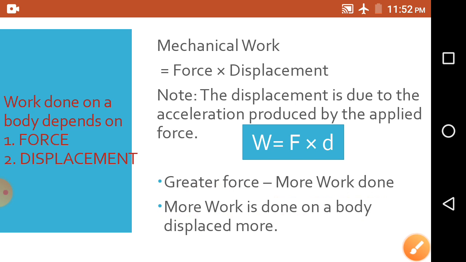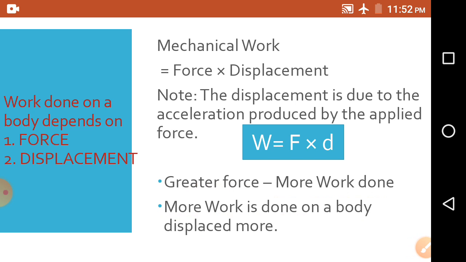Suppose you have to push an object to a large distance; compared to pushing it a short distance, there must be less work for the short distance. Simply, if we move an object to a greater distance, greater work has to be done on the object.